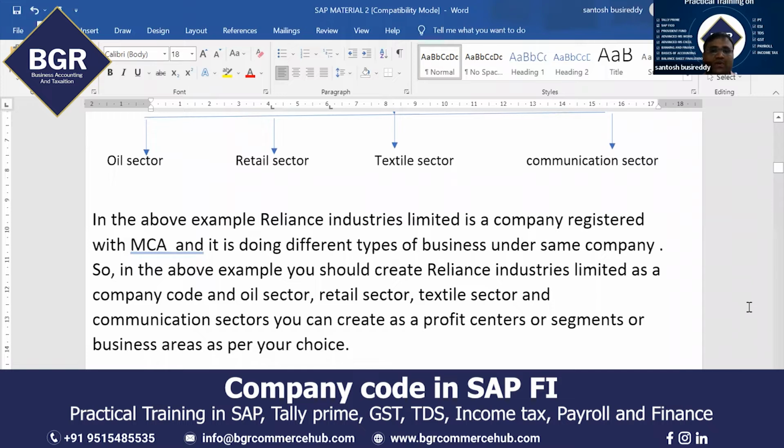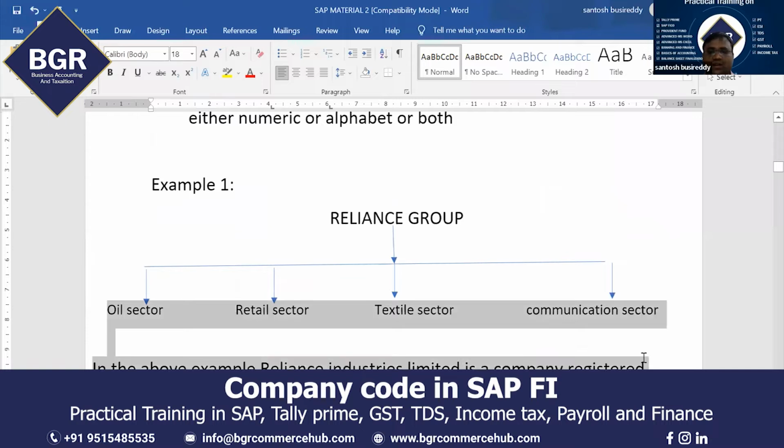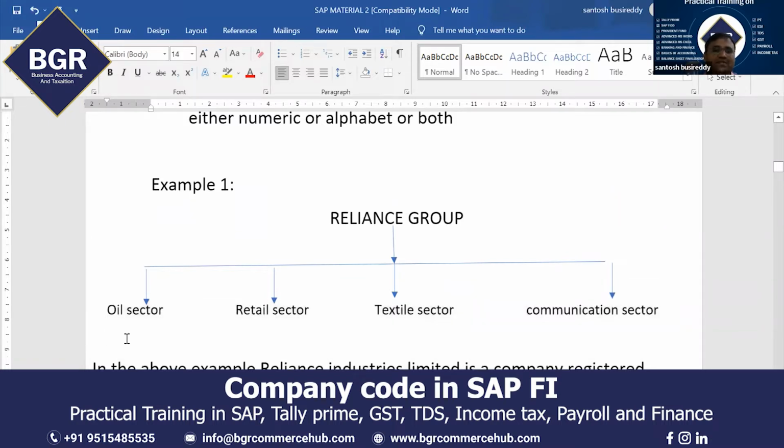So in the above example, Reliance Industries Limited is a company registered under MCA. All the Reliance companies are registered under MCA. For example, Reliance Petroleum Limited, Reliance Lubricants Limited, Reliance Textiles Limited, Reliance Industries Limited, Reliance Communications Limited. All are company codes. This many company codes you have to create in SAP.